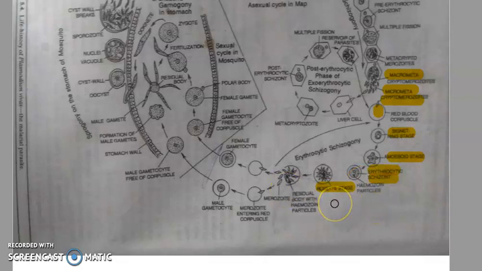The second phase was the gametogony, that means the formation of gametocytes. So a few merozoites get differentiated into the smaller male gametocyte and the larger female gametocyte that are taken up by the female Anopheles mosquito when it bites a person having the infection. So in this video only up to here. In the next I will cover this phase.